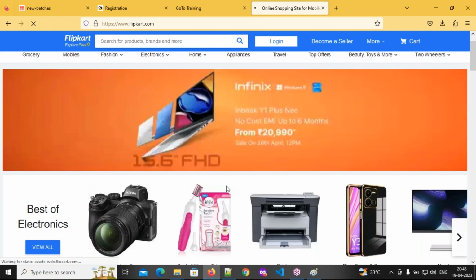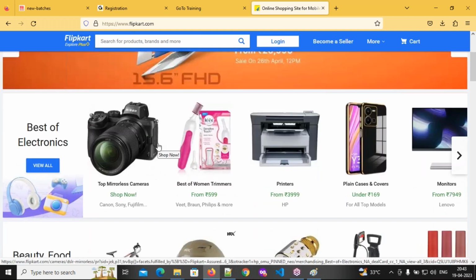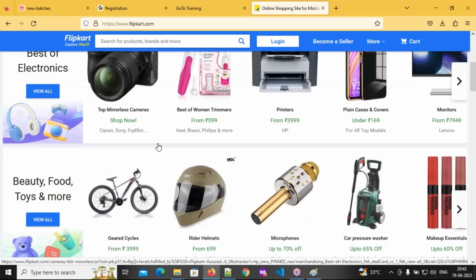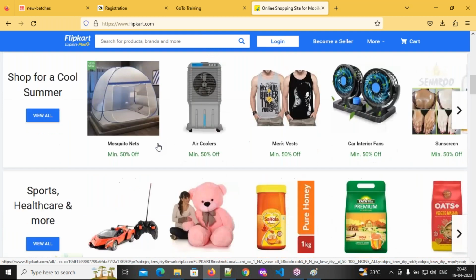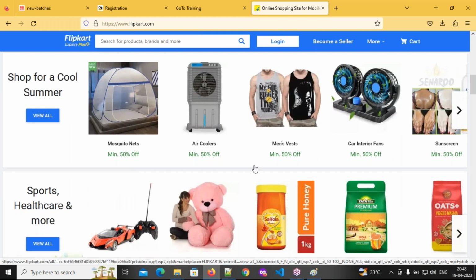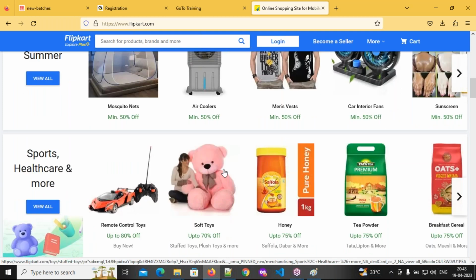So what are you seeing here? Products, data. Okay, products. So this is images, and this is text. Air coolers, main sequence, teddy bears, and everything is what? Text only. This is products, text, and this is image. So whether it may be images or text, what are they?